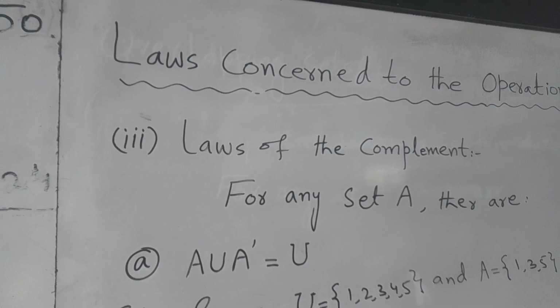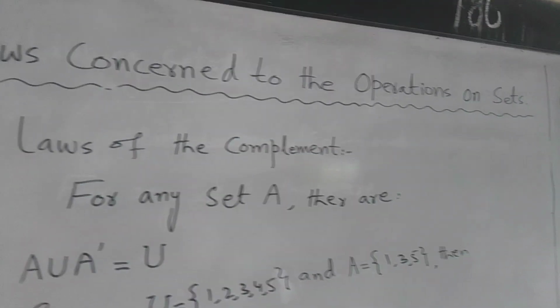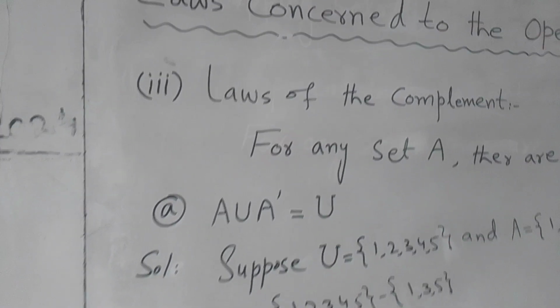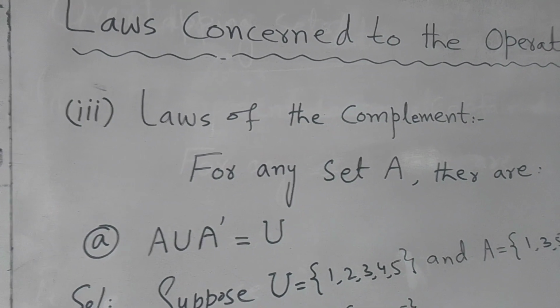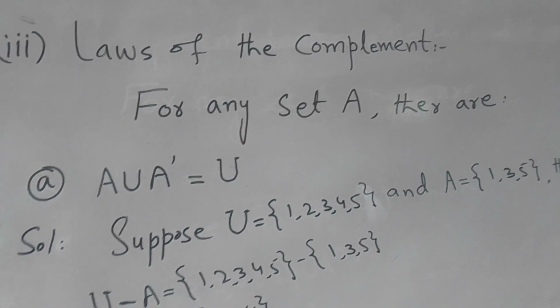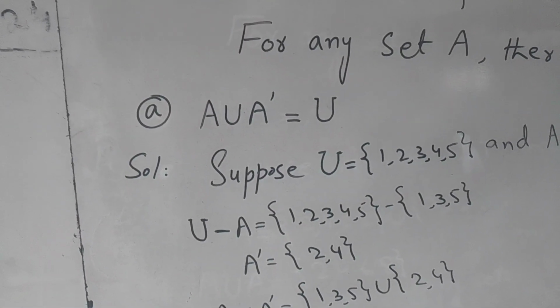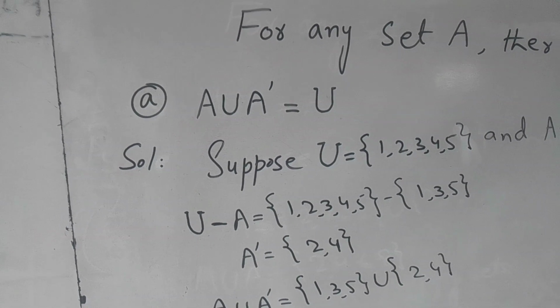Now we are on the third point of laws concerned with the operations on sets. Number three, laws of complement. For any set A, point A: A union A complement is equal to the universal set.